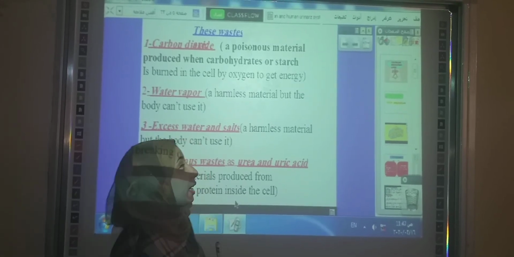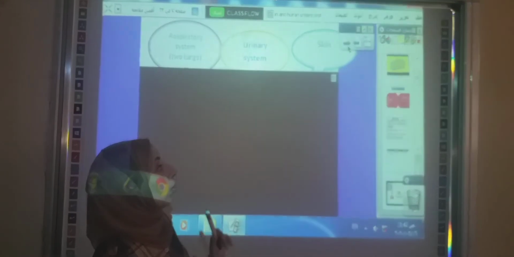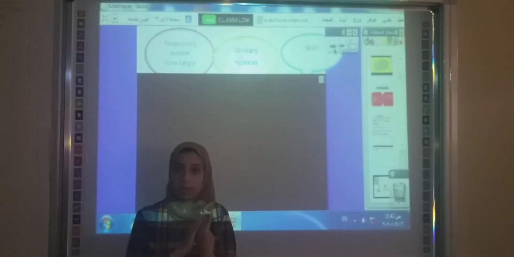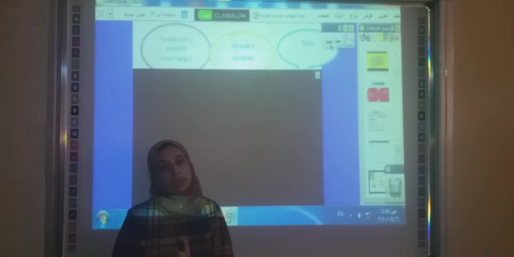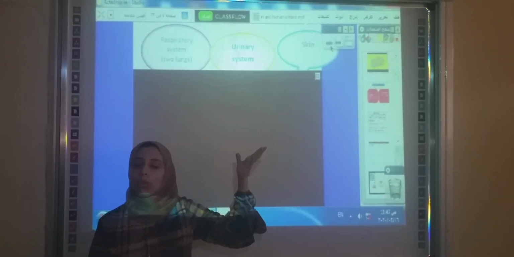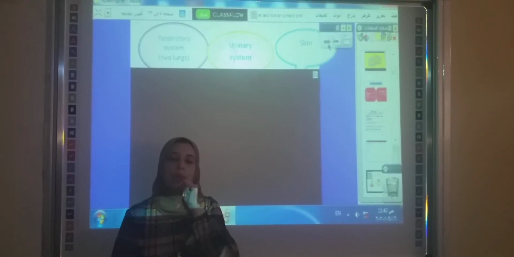Let's know the organs that are responsible for getting rid of these four types of wastes. Let's start with carbon dioxide and water vapor. Can you tell me which system or which organs are responsible for getting rid of carbon dioxide and water vapor outside the body? Yes, the respiratory system.